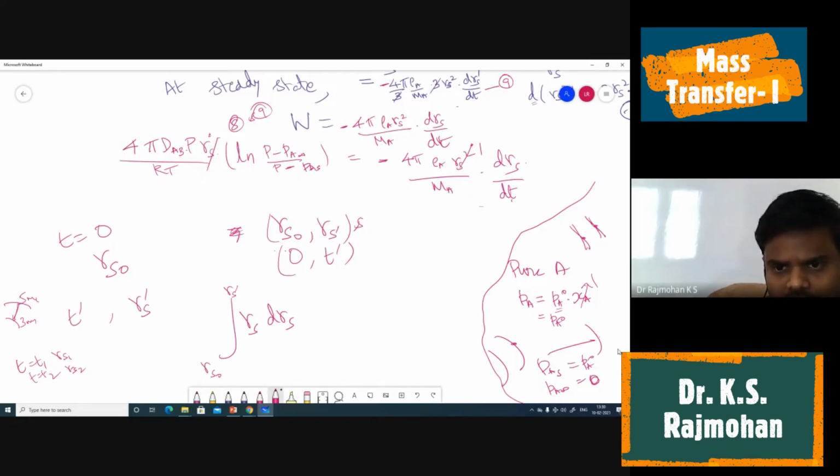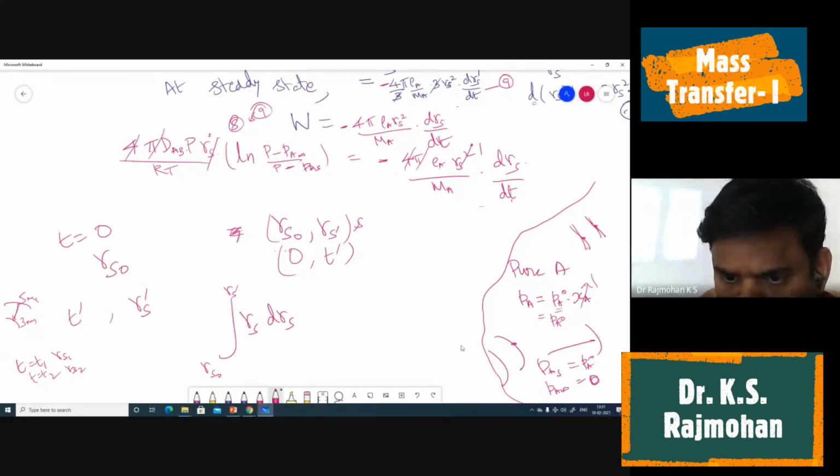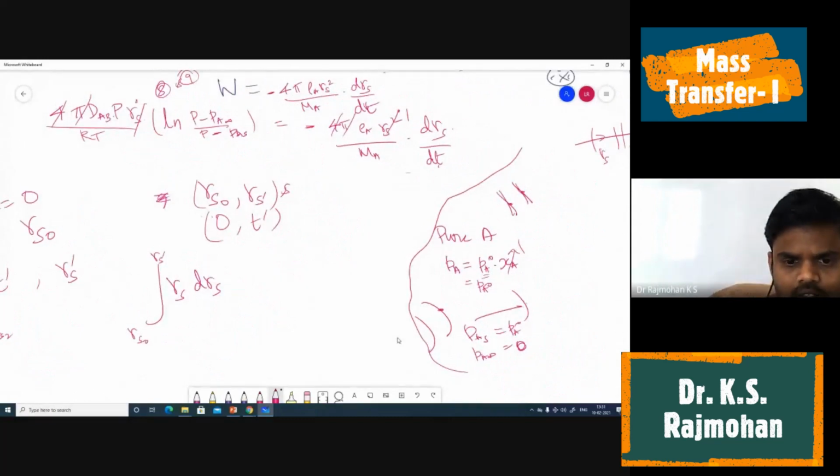Right hand side means all the constant terms. You cancel out whatever is getting cancelled. 4 pi gets cancelled. Anything else gets cancelled? I hope the rest will stay back. Okay, so simplify. We are keeping this on this side.